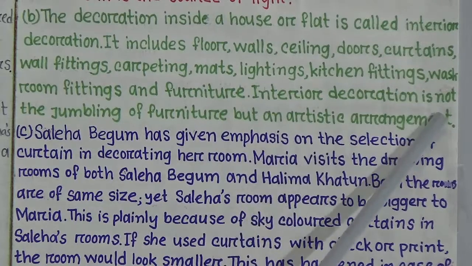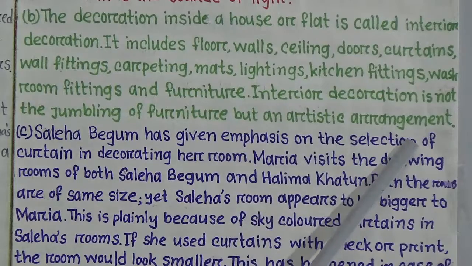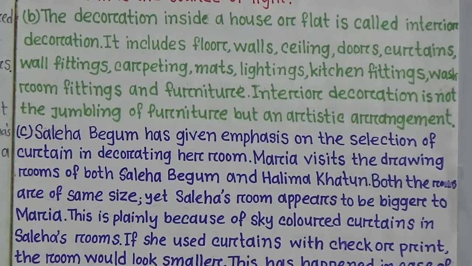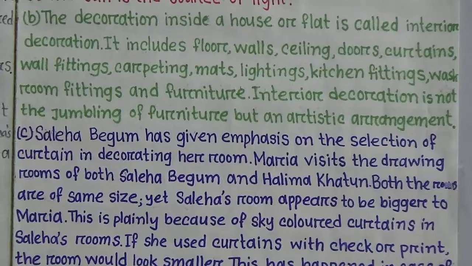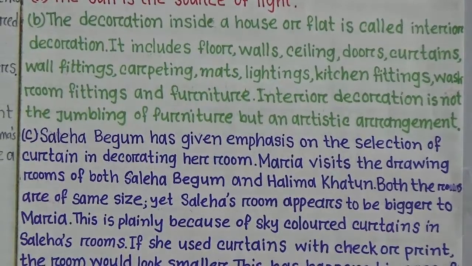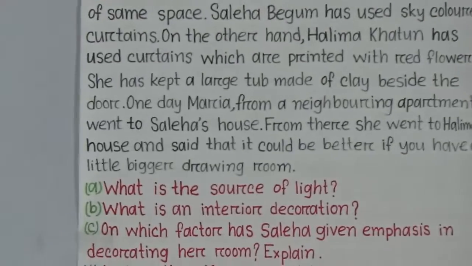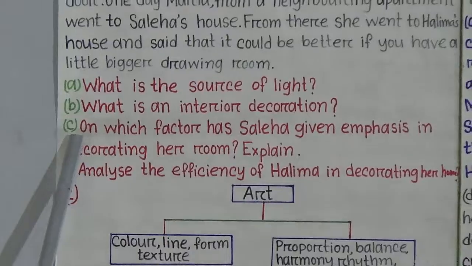Interior decoration is not the jumbling of furniture but an artistic arrangement. So from this we come to know that if we decorate our house with proper arrangement, it will be perfect for interior decoration.